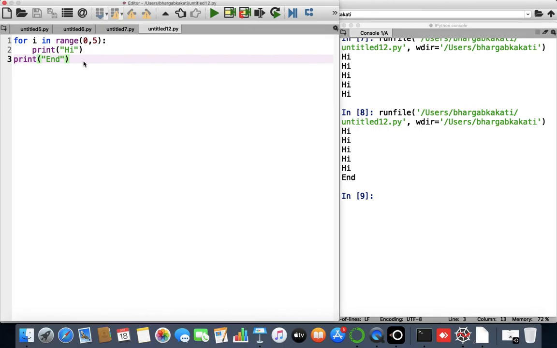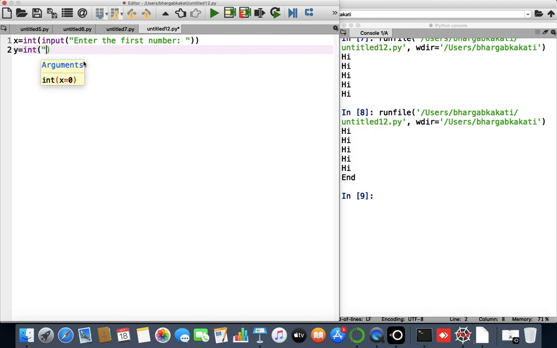Now if I ask you to add two numbers using Python, I hope all of you know about this. If not, you can check out my previous videos. For that, I can use int input. Let's receive the first number at the beginning: "enter the first number". Then I'll receive the second number: int input, "enter the second number". Now let's take another variable z, and I'll write z equals x plus y.